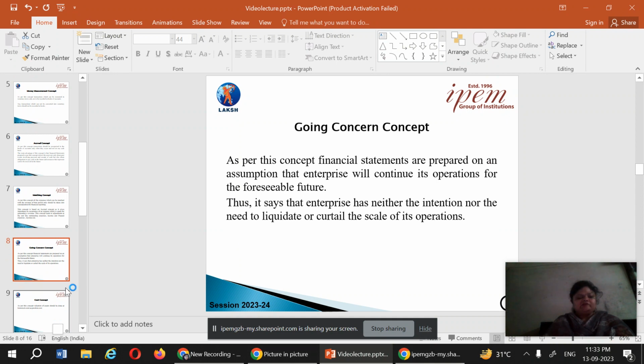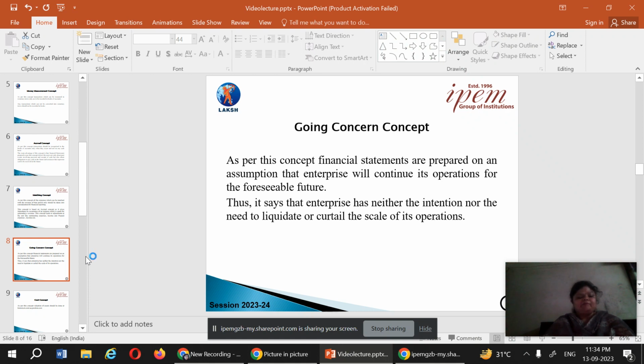The next concept is called the going concern concept. According to this concept, the financial statements are prepared on the assumption that the business will go on for a longer period of time. It says that we assume the business does not have the intention to liquidate or curtail its scale of operations.